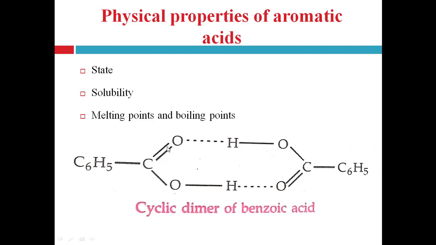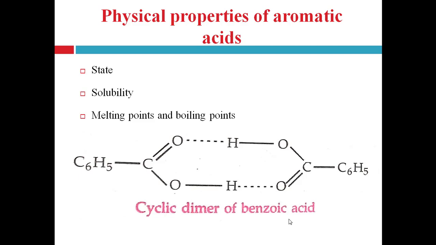Due to formation of the intermolecular hydrogen bond between two carboxylic acid groups, hydrogen of the OH group of one carboxylic acid makes the hydrogen bond with the carbonyl oxygen of another carboxylic acid group, right? So it forms the dimer or cyclic dimer of benzoic acid, right?